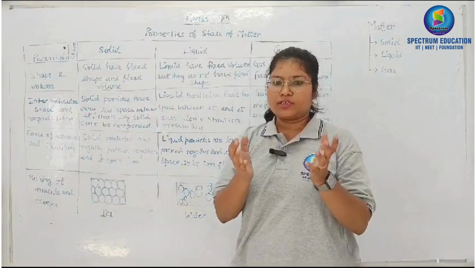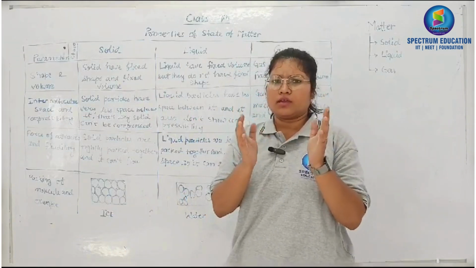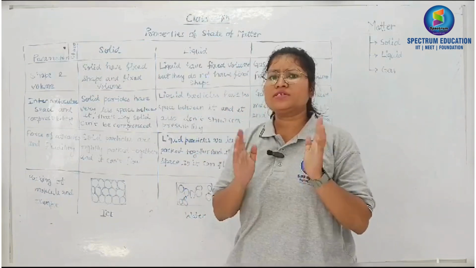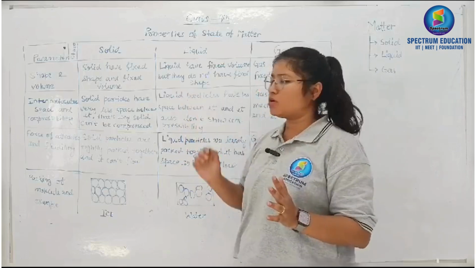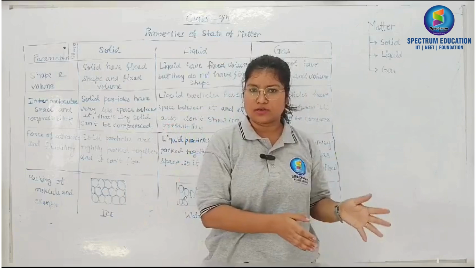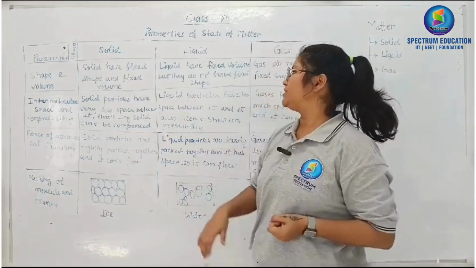It means if you take a glass or anything or your book and keep your book somewhere, is it changing its shape? No, right? It means it has a fixed shape. And about volume also, how much space it is taking on the bed, that much space it is taking on the chair. It means it has fixed shape as well as volume. It is not changing with time.